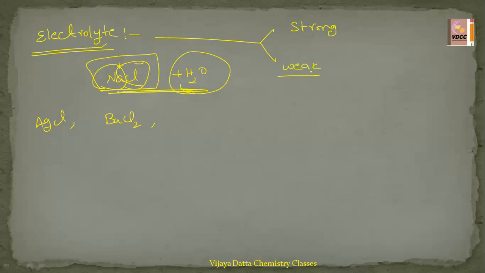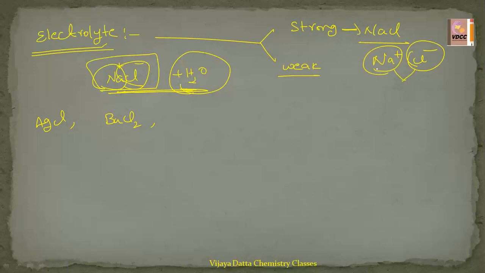What is meant by strong electrolytes? Strong electrolytes means the electrolytes which ionize completely. Completely means you can take 99% will be ionized. NaCl is there. If you are mixing it with the water, then it gives Na plus and Cl minus. It is a positive ion, it is a negative ion. They are dissociating into ions completely. Such are called strong electrolytes.